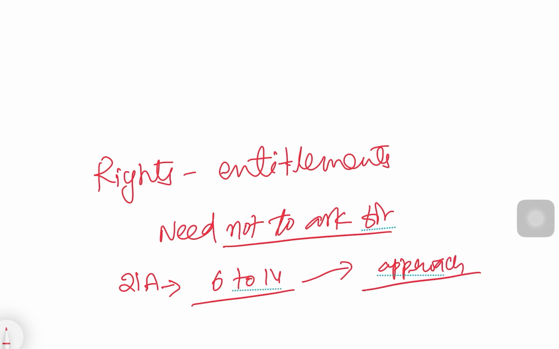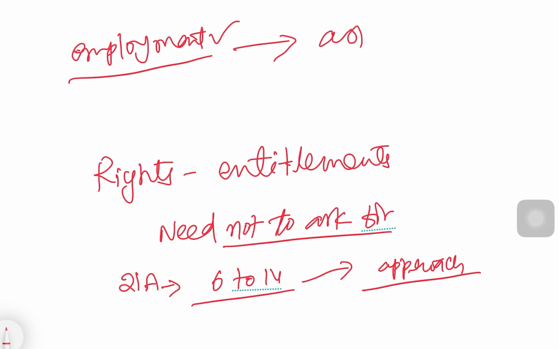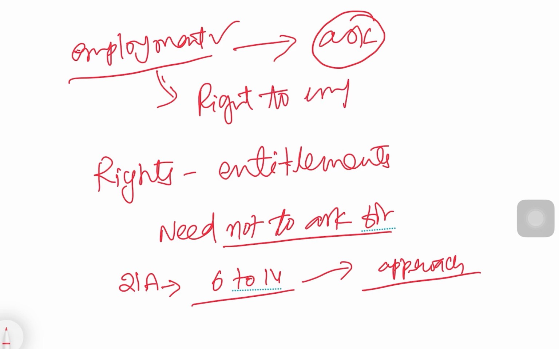But unlike that, take an example of employment. Is employment a right? Employment is not a right. When you don't get employment, you cannot compulsorily ask the government to give you employment. That's why there is no right to employment, but right to education is there.